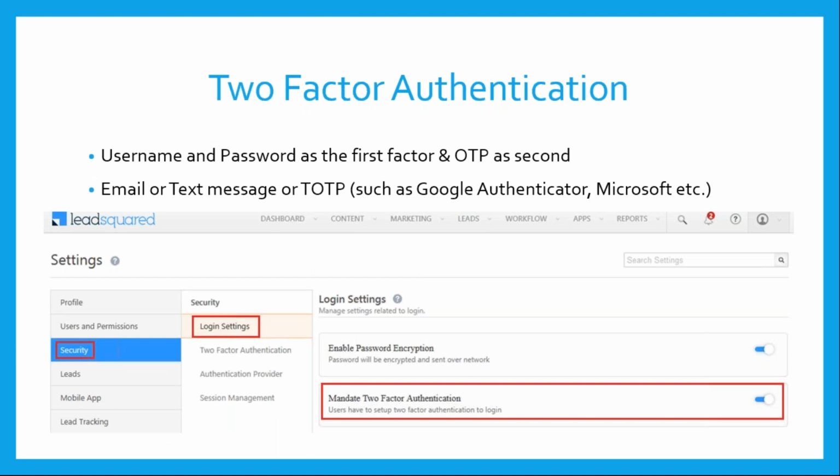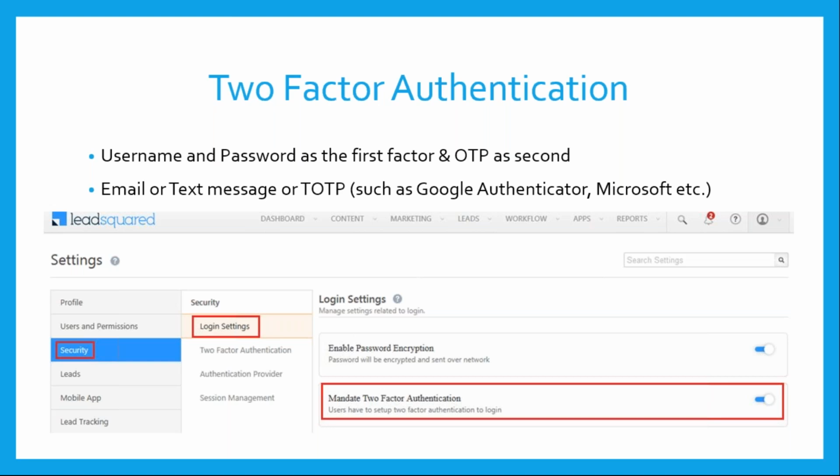So the next feature is two-factor authentication. All of us use usernames and passwords to log into our systems, right? And usernames and passwords are not extremely secure, or something that you can totally rely on. They are prone to attacks, to hackers, and to compromise. So in order to avoid that, we have multiple features here to protect your passwords, the authentication, and the user's identity. And one such very important feature is two-factor authentication.